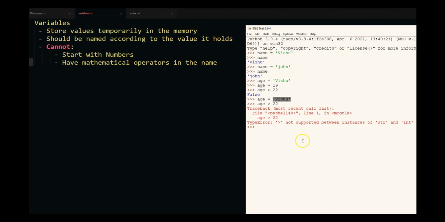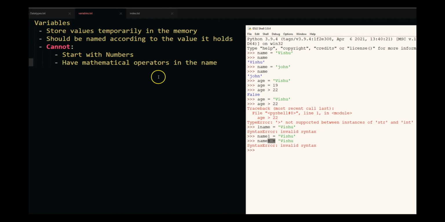Now when declaring a variable, you cannot start it with numbers, like 1name is equal to Vishu will throw an error. You can have it name1 is equal to Vishu. That would work fine, but do not start it with numbers. And the second one is you cannot have operators like name+ is equal to Vishu. This is going to give you an error. And even though I did not end the string correctly, which is also an error, it picked up the error over here because I am trying to assign a mathematical operator in this section.